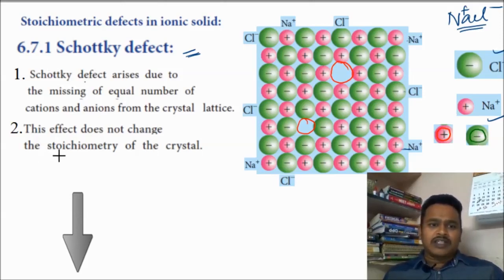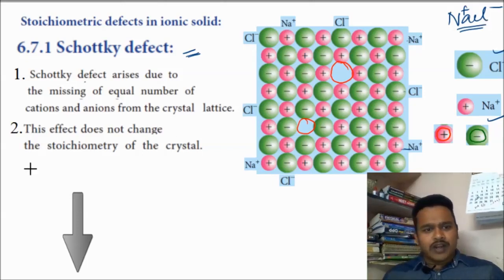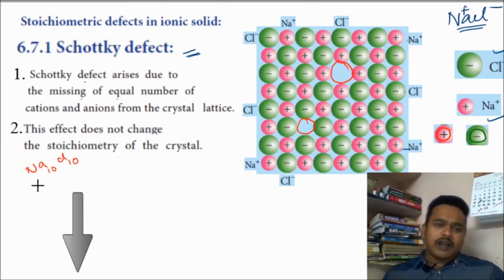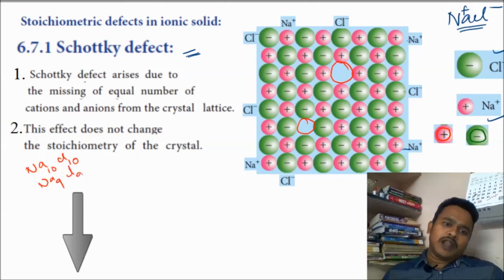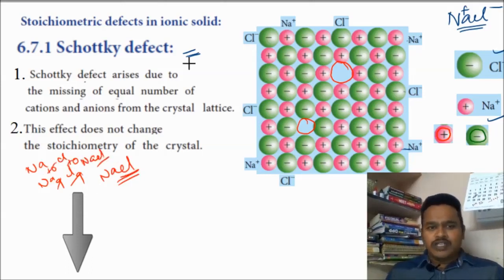This defect does not change the stoichiometry of the crystal, because one sodium ion is missing and one chlorine ion is also missing. For example, in NaCl, initially 10 chlorines are there and 10 sodiums are there. Now one is missing, so 9 sodiums are there and 9 chlorines are there. Anyway, the formula is NaCl only. Here also the formula will be NaCl only. The stoichiometry is not going to change in a Schottky defect.